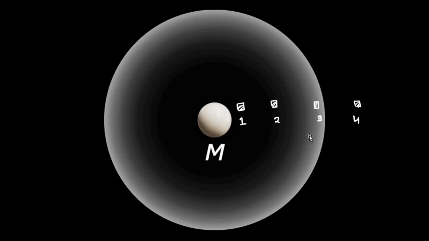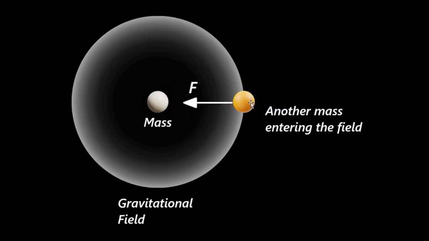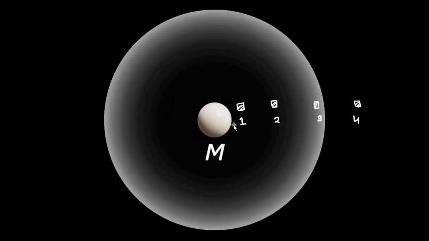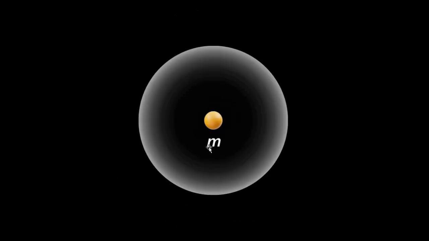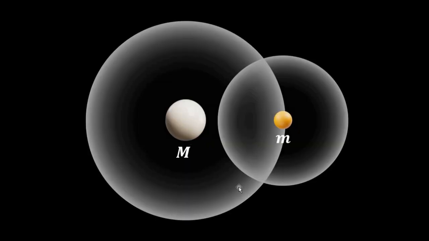Okay, and also here we have to understand that whenever we have another object which is interacting with this, there are actually two gravitational fields that are interacting. Let's say we have this mass of slightly higher magnitude, capital M, and we have this mass, small m. So when both of these objects interact, it is actually an interaction between their gravitational fields.